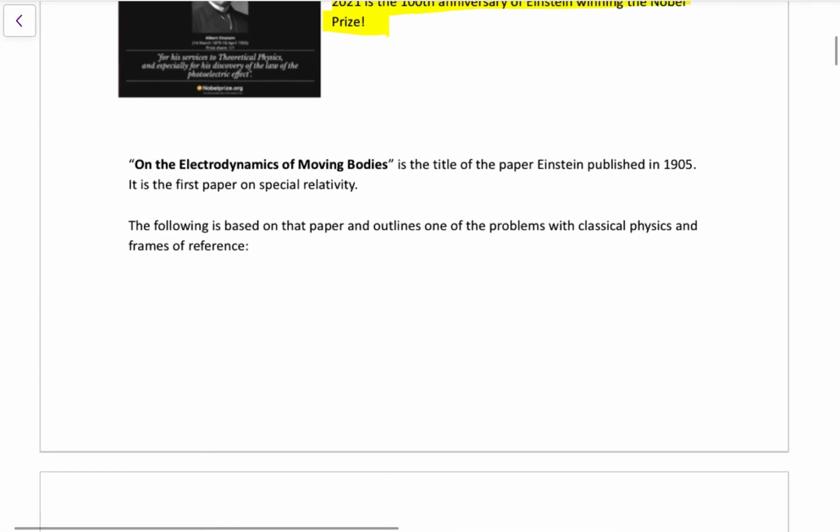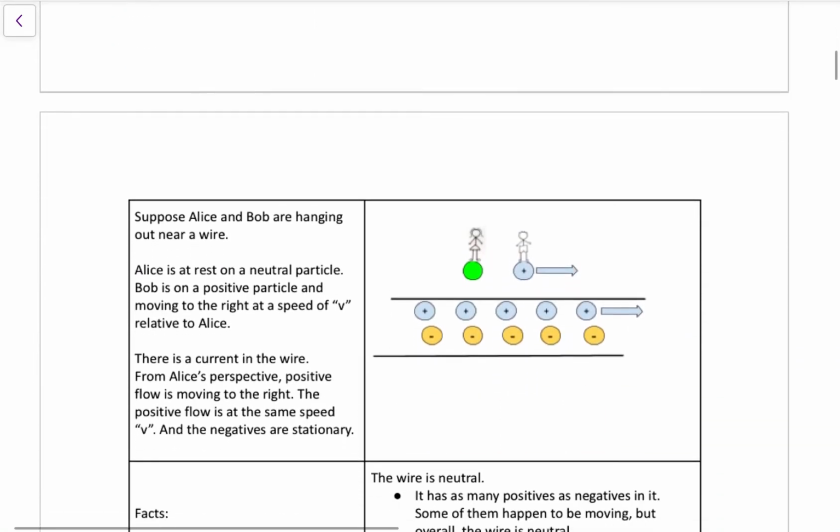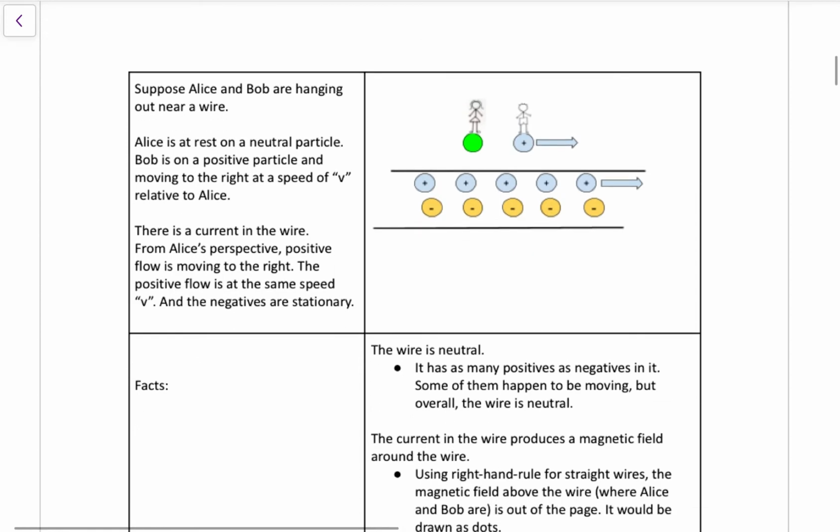Einstein's original paper that he put out in 1905 on special relativity wasn't actually called special relativity. It was called On the Electrodynamics of Moving Bodies. I've got a little simplified version of it, but basically the rest of this little video is why Einstein came up with special relativity. Not actually what special relativity is, just the why, and it shouldn't surprise us, but relative motion is part of the why we need special relativity.